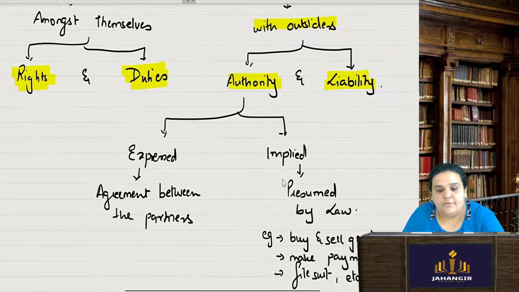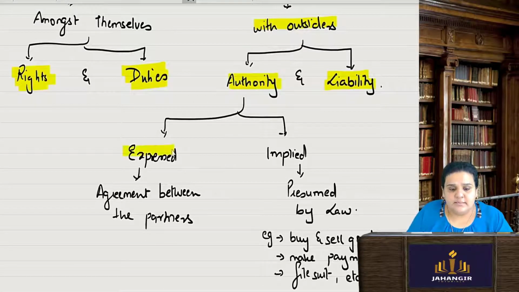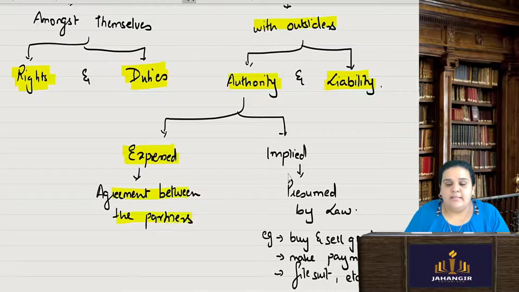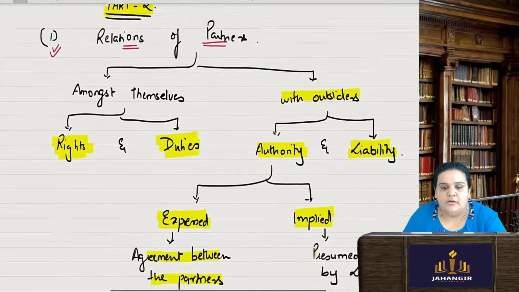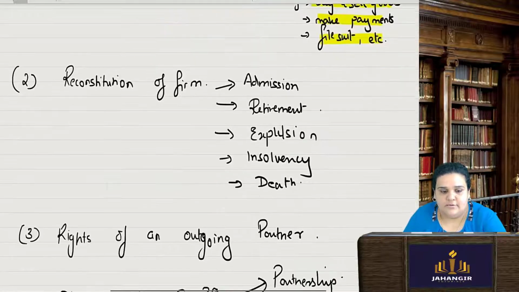In authority, we will discuss certain expressed authorities, specifically written down in the agreement, agreed between all the partners together. There are also certain implied authorities which the law itself presumes, even if nothing is mentioned in the agreement, because the business can only be done if a partner has them. For example, they can buy and sell goods, make payments, file suit. We will come to it in detail. This is just an outline of what we are going to study today.